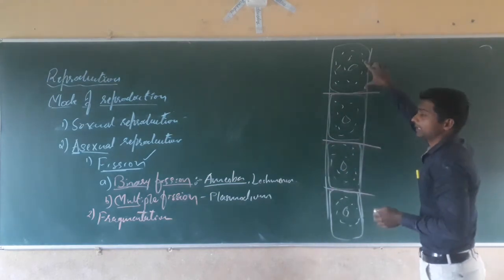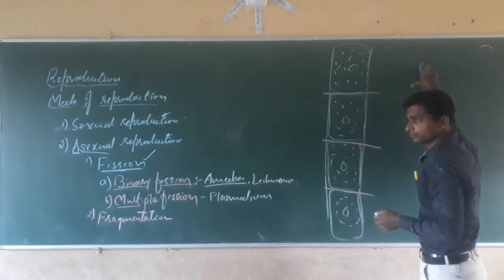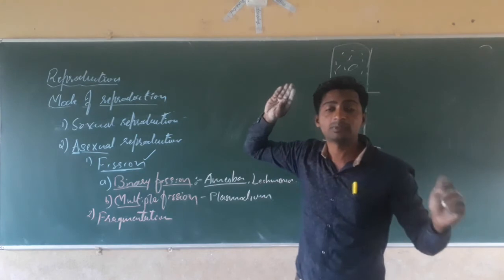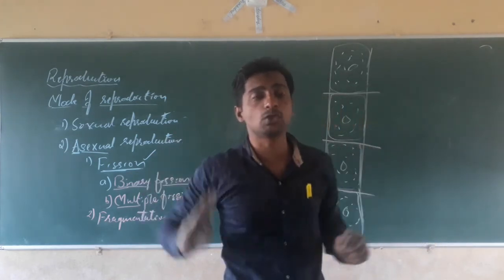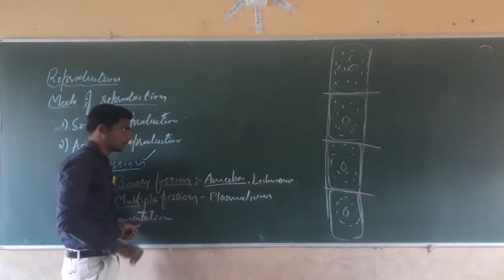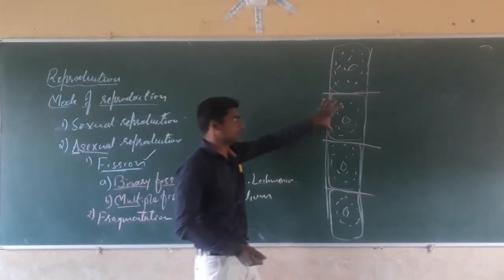Whatever these segments, they will fall on any moist surface and start to regrow there. It means that each turns into a new individual. That type of reproduction is called fragmentation. Fragments are the segments or pieces.